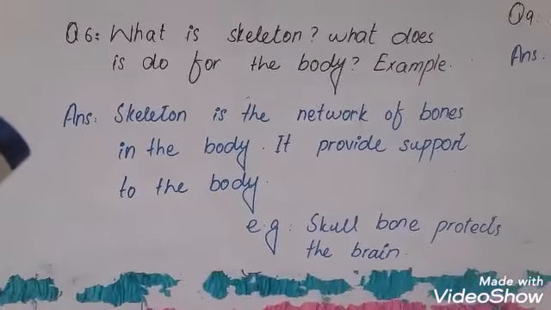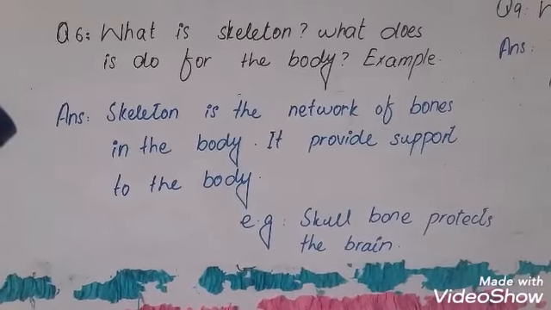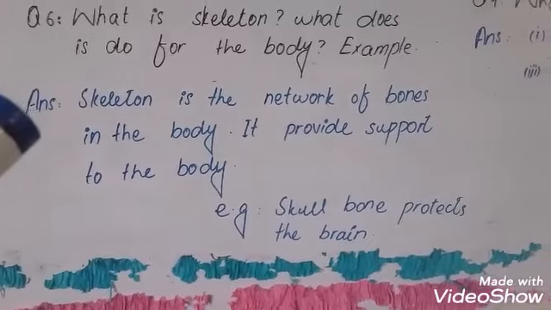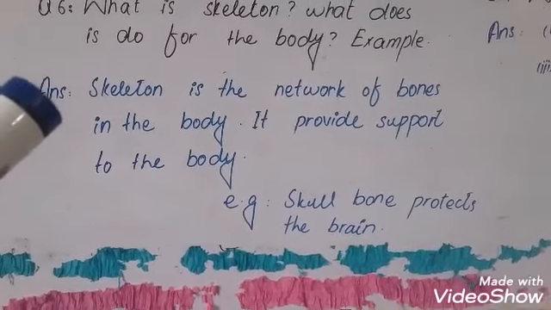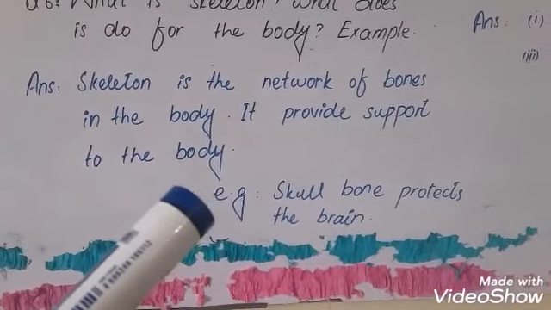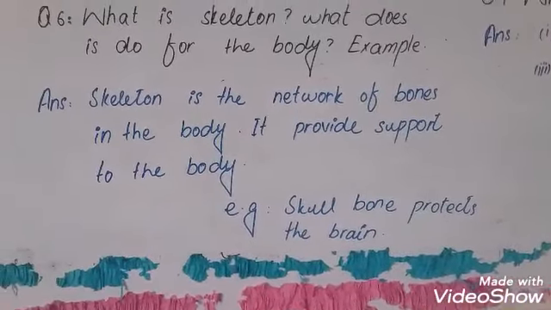Next question. What is skeleton? What does it do for the body? Answer. Skeleton is the network of bones in the body. It provides support to the body. For example, skull bone protects the brain.